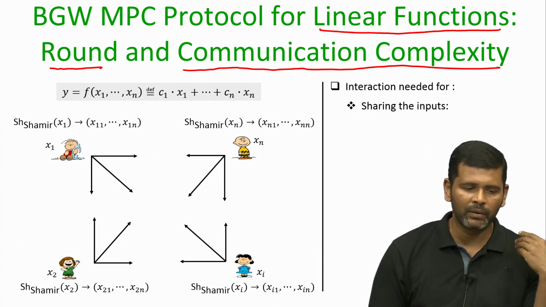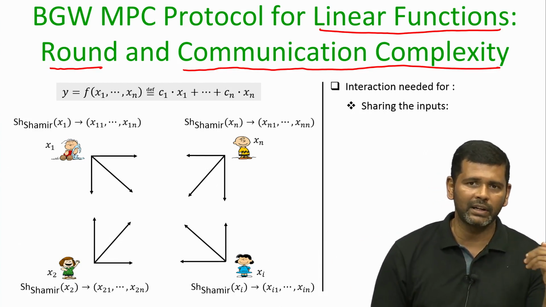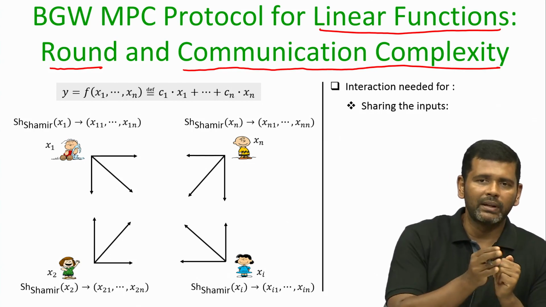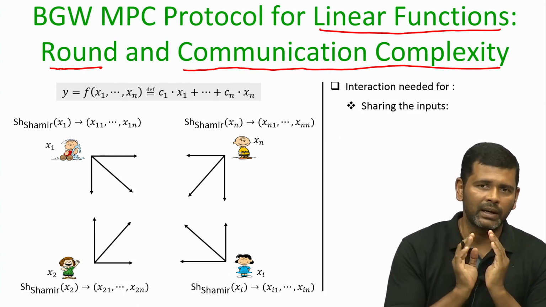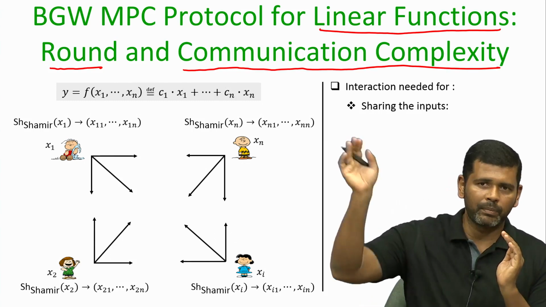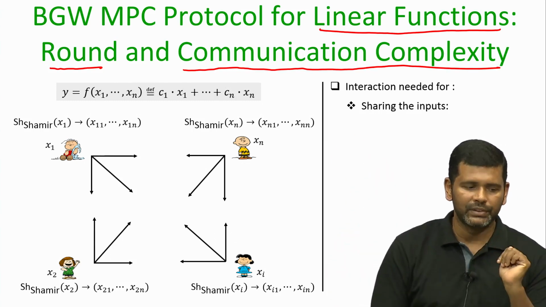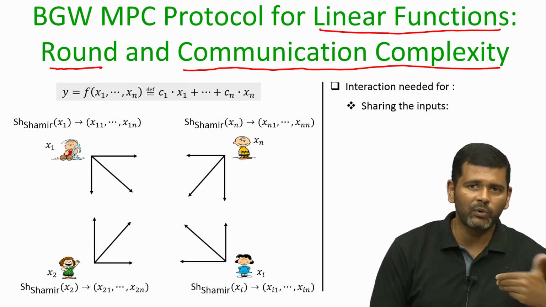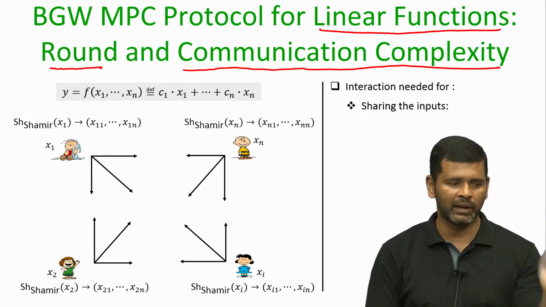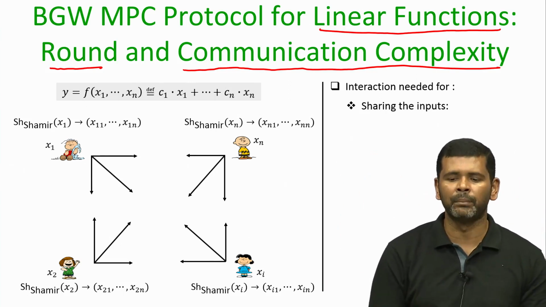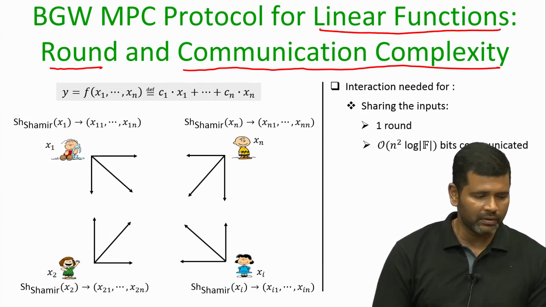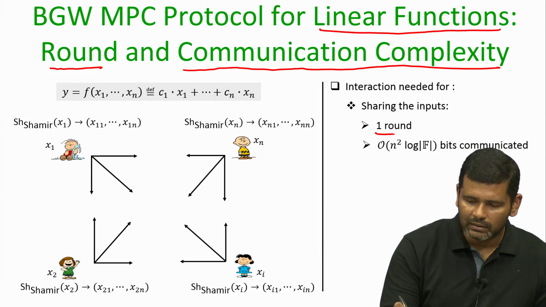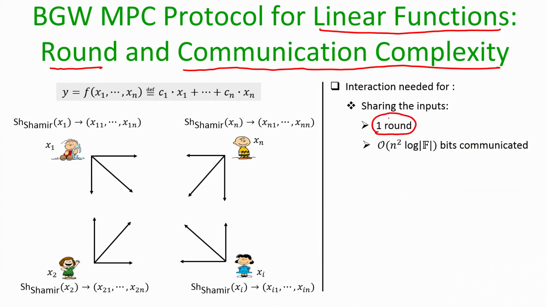If I want to implement this protocol, by interaction I mean, say, I have to open an SSH or SSL socket and communicate my shares to the respective receiver over those channels. How many times I have to open a channel and communicate is what I am trying to compute here. Interaction is needed for sharing the inputs, and this can be completed in one round.